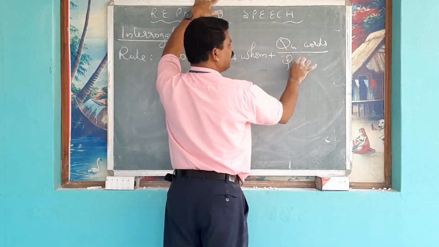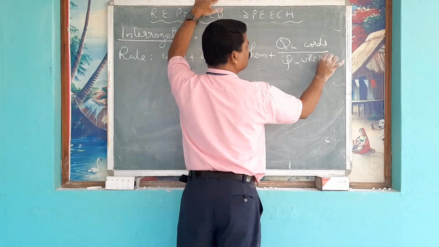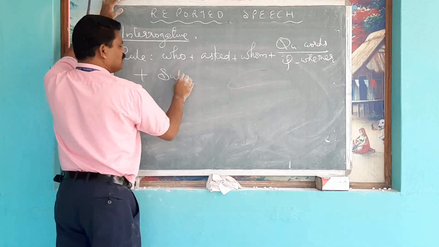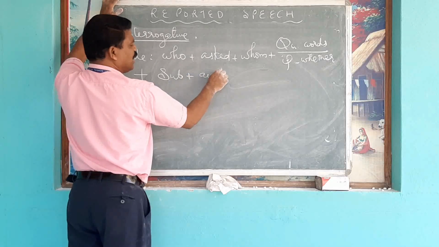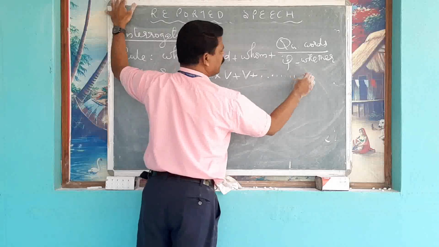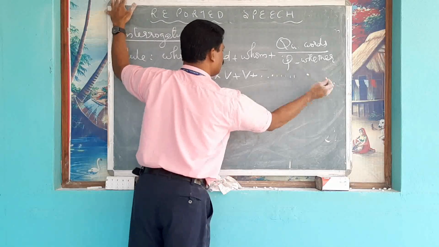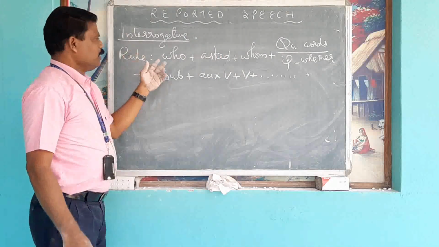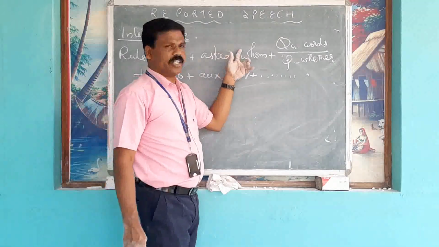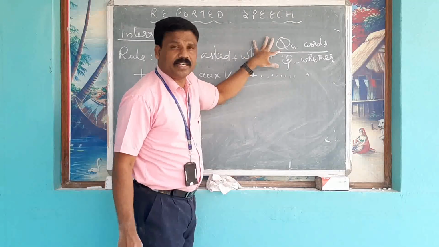What, if or whether plus subject plus auxiliary verb plus verb plus the remaining parts plus full stop. The speaker asked listener, then question word.